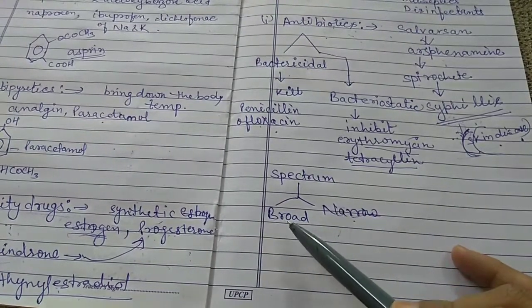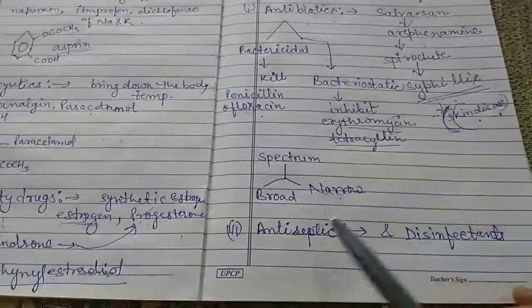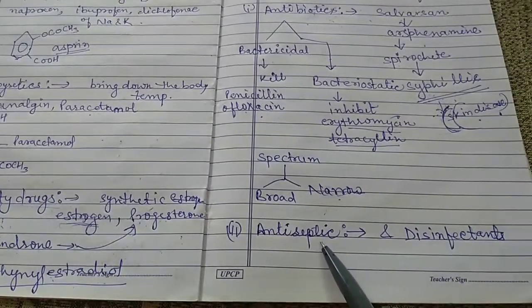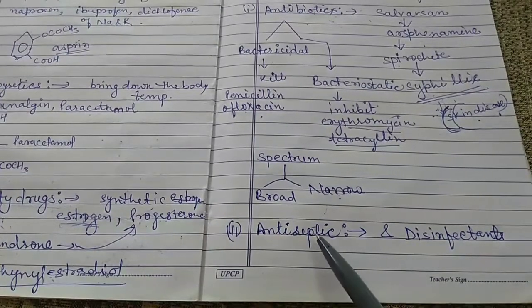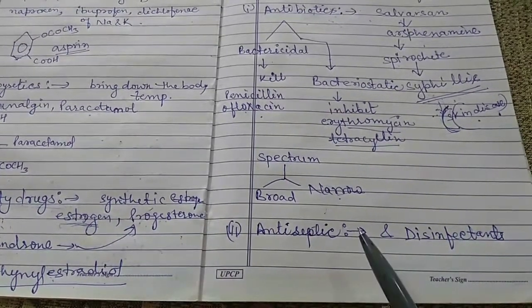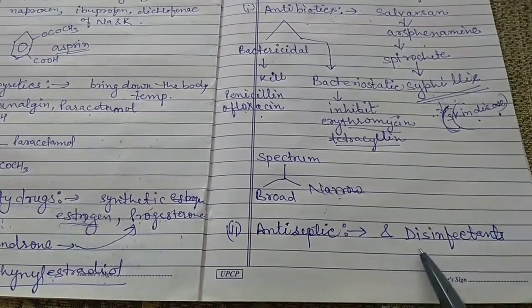Now the next two categories of antimicrobials are antiseptics and disinfectants. Both are used to destroy or prevent the growth of microorganisms.